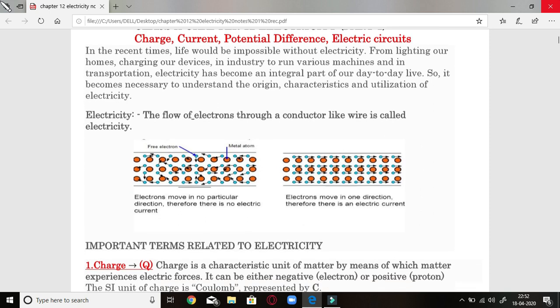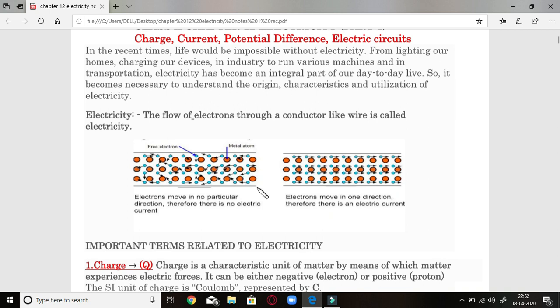First of all, I would like to show you one picture here. As you can see, this is a picture of an electric conductor, that is a wire. This is the structure of an electric conductor, that is a metallic wire, in which these orange circles represent metal ions present in them. For example, they may be silver ions or copper ions, of which the metal wire is made. Along with that, in between those metal atoms are present free electrons. These blue ones are free electrons present in them. So this is the general structure of any wire.